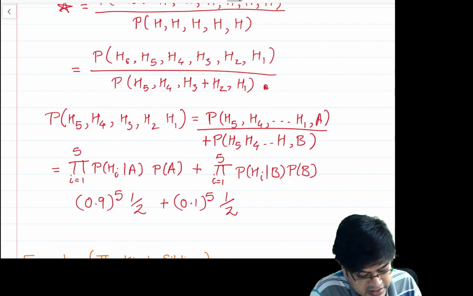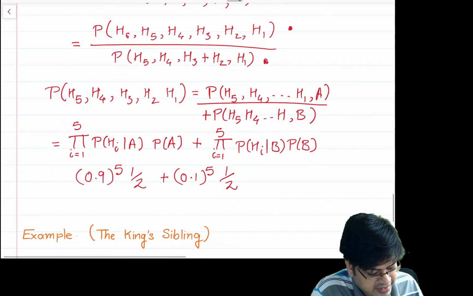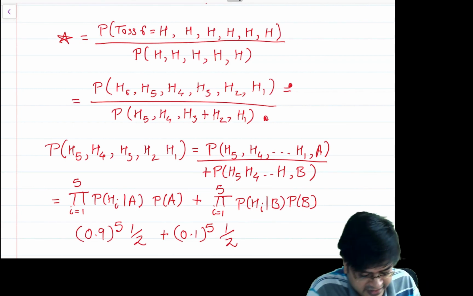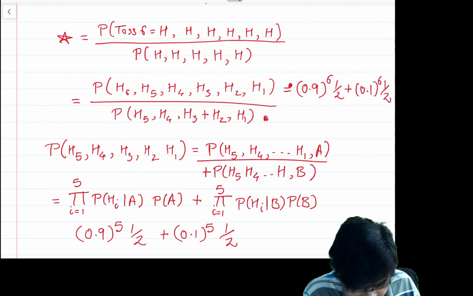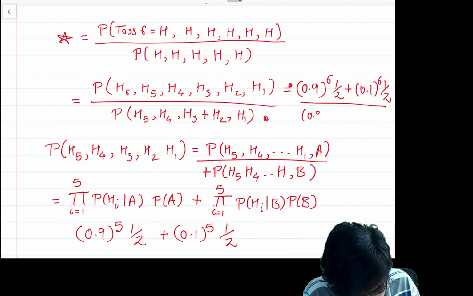A similar calculation can be done for H6. So what will that be? Now that is just algebra. I can directly write this computation: 0.9 raised to 6 times half plus 0.1 raised to 6 times half, upon 0.9 raised to 5 times half plus 0.1 raised to 5 times half.